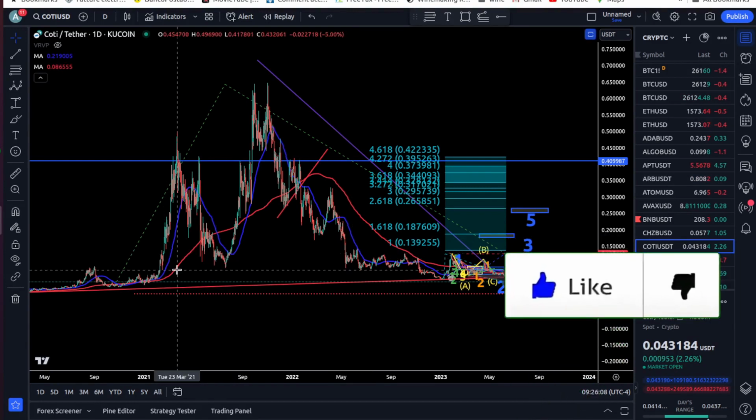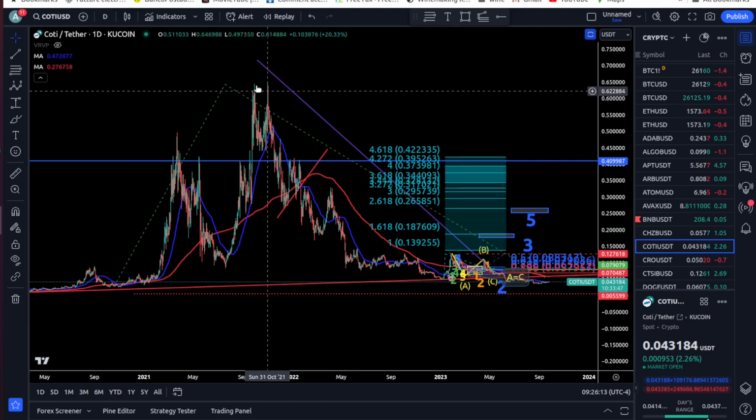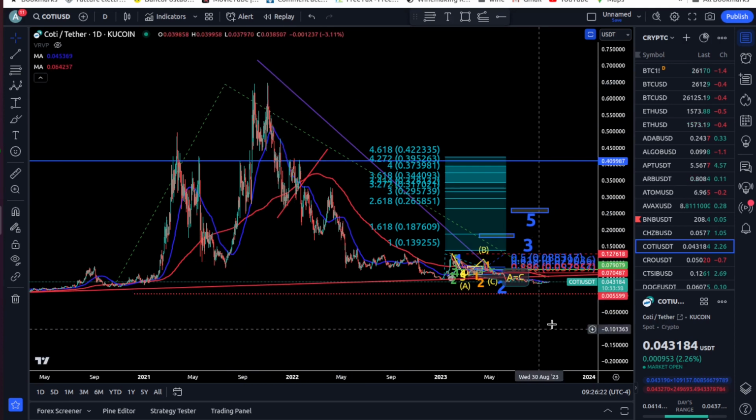So COTI, it's been a really long time. I didn't do a follow-up on COTI. As you can see, we had the high of the bull market here. It was 64.6 cents. Now we're doing this corrective movement.